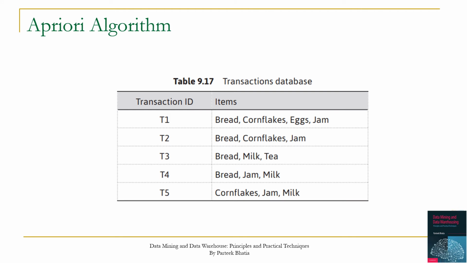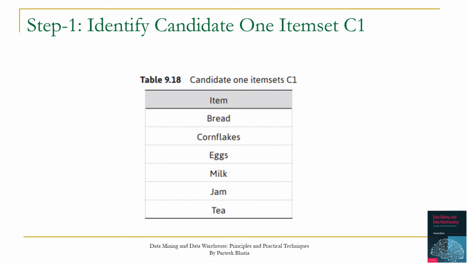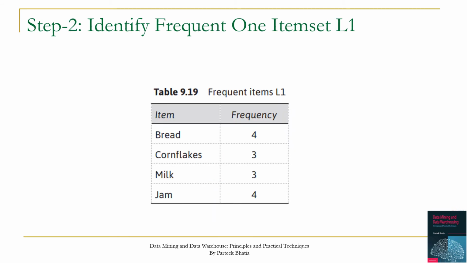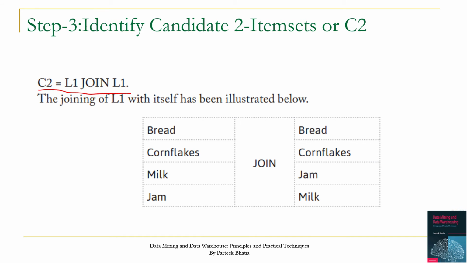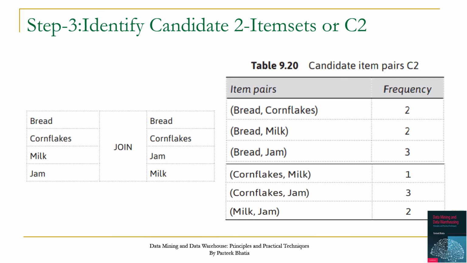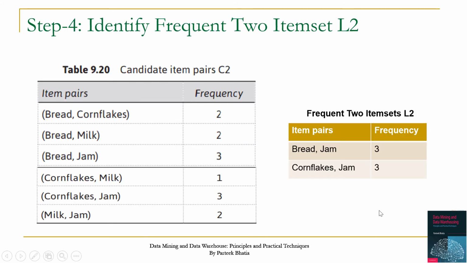In the previous session, we considered this dataset, and in that dataset, we applied phase 1 of the Apriori algorithm. First, we created C1, then we selected only those items which have frequency more than the threshold value, that is considered as L1. From L1, we created C2 by joining L1 with itself. We obtained these 6 item pairs in C2. Then based on their frequency, we selected L2, and we selected 2 item pairs, bread jam and cornflakes jam, which satisfy the threshold value of support.